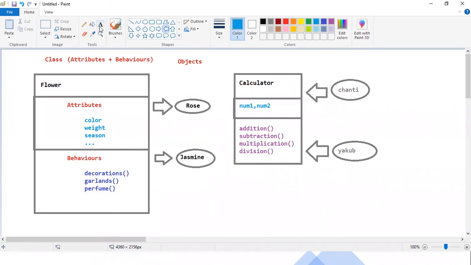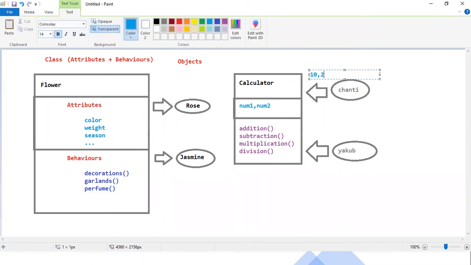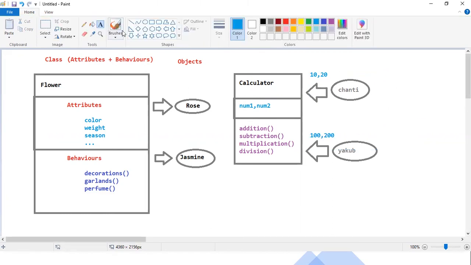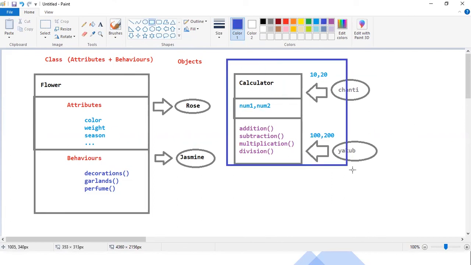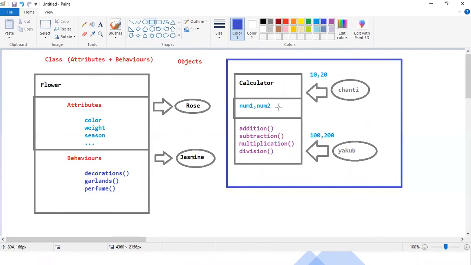Guys, you can see now, Chanti wants to test addition, subtraction, multiplication, and division for numbers, something like 10 and 20. Now Yakub wants to test the same application by passing 100 and 200. If you are okay with this diagram on the right side, then the OOPS concept will be simple to understand. Are you clear? What is class, what is object, what are attributes, and what is behavior?